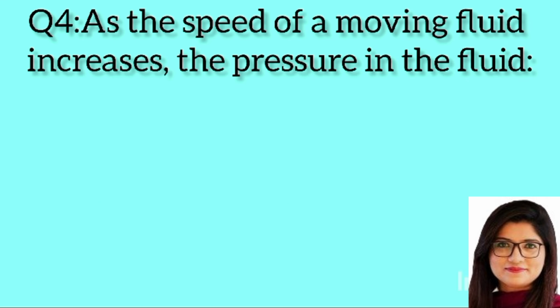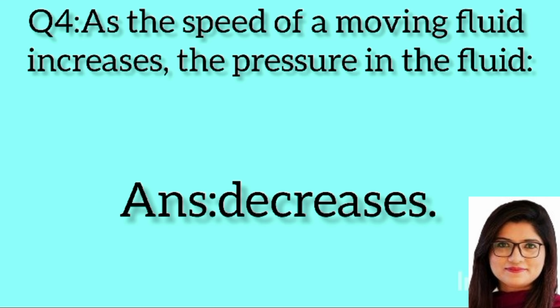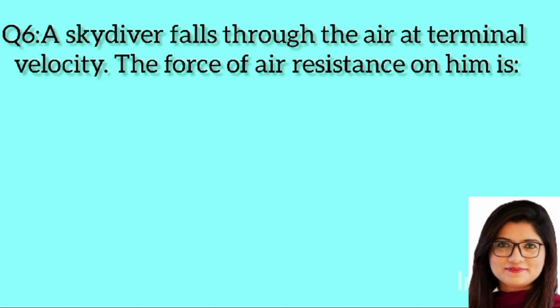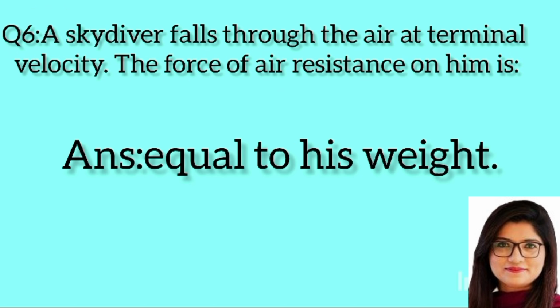Question 4. As the speed of a moving fluid increases, the pressure in the fluid. Answer: decreases. Question 5. If the cross-sectional area of a pipe decreases, what happens to the fluid velocity? Answer: increases. Question 6. A skydiver falls through the air at terminal velocity. The force of air resistance on him is: Answer: equal to his weight.